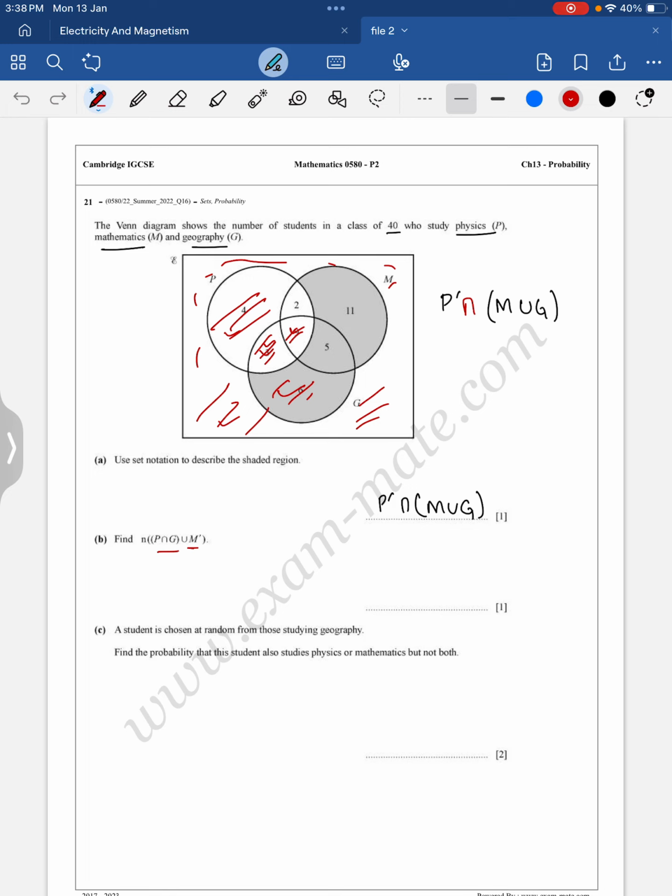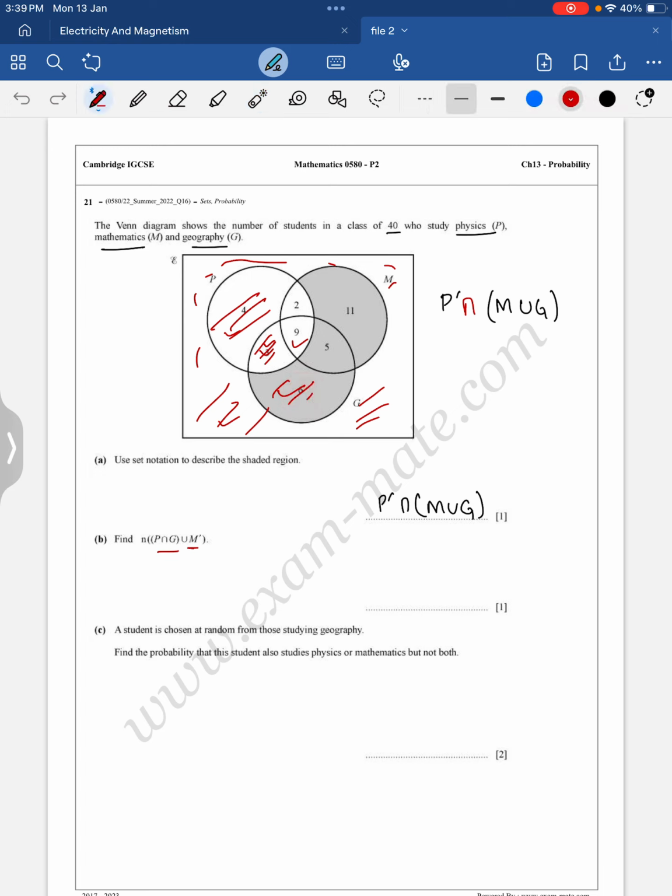Right? And the shaded portion, what I have, 4, I guess this is 9, 4, 9, 3, and there's 6.